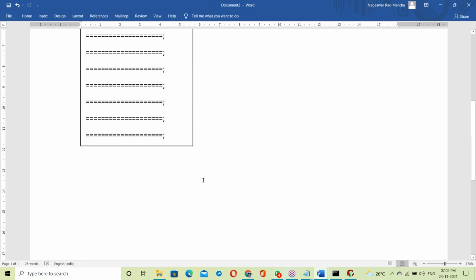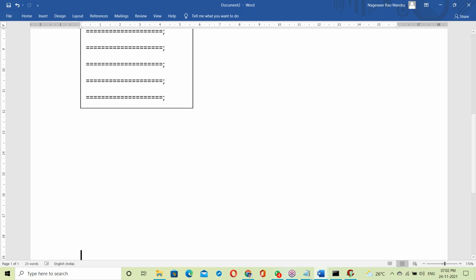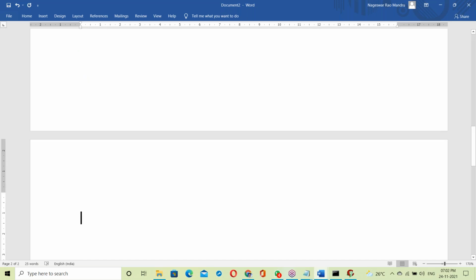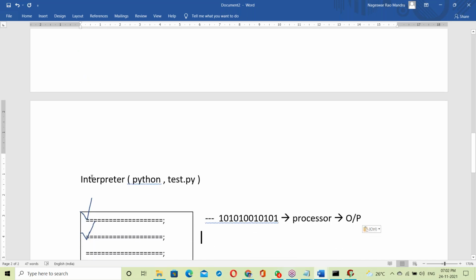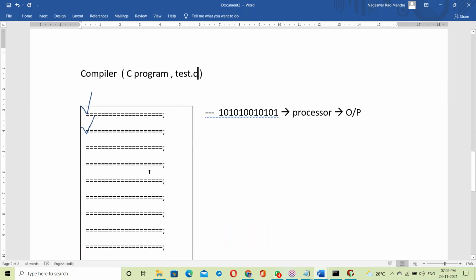Same thing, if it is a compiler, how is it working here? Let us talk about the compiler. How does a compiler work? For this, let us take a C program. About the test.c file, some C program. Yes, how it's working here.